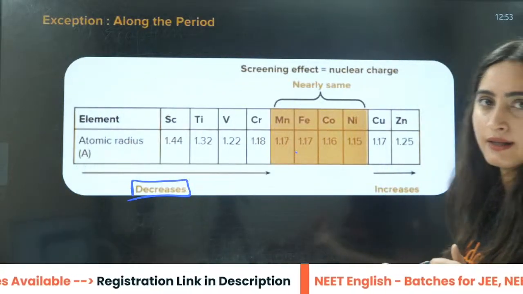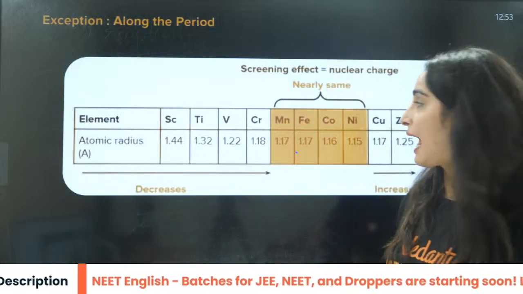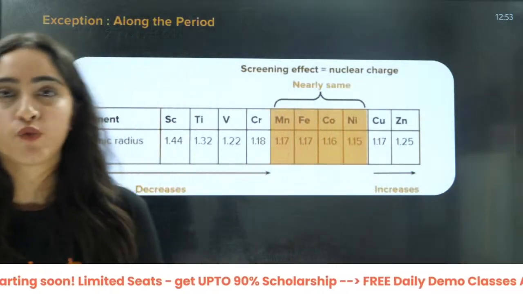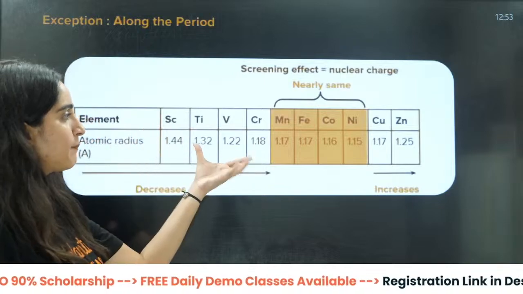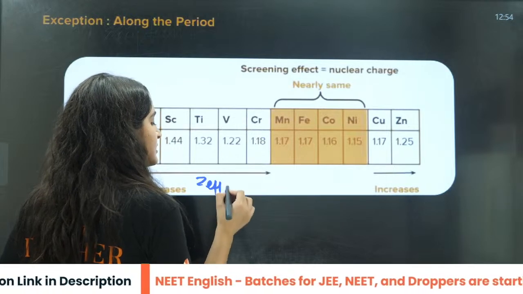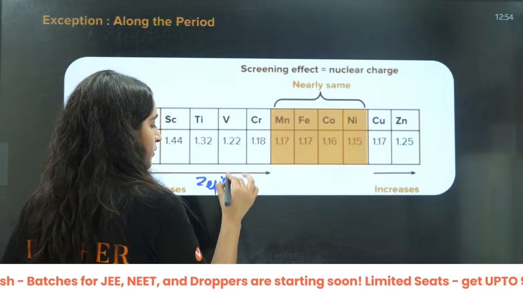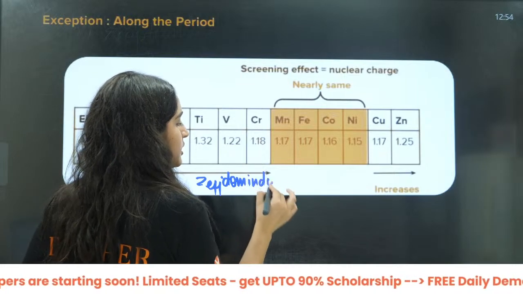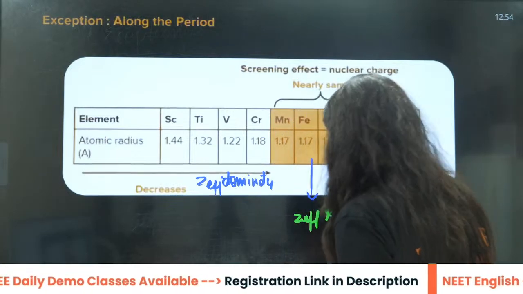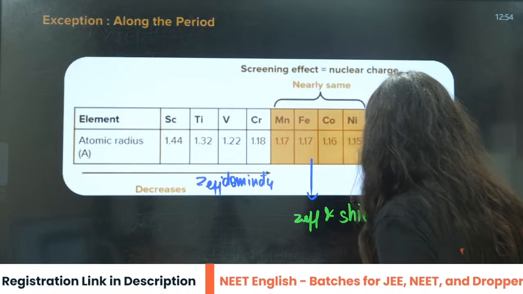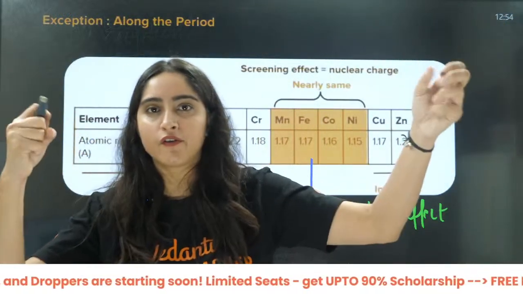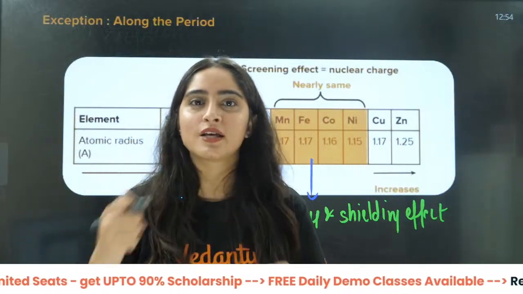Now what can be the reason behind that? As you know, in the 3d series, d electrons are also involved. So firstly, Z effective is going to dominate, and then Z effective and the shielding effect are going to be in a big competition, like in a boxing marathon or something.